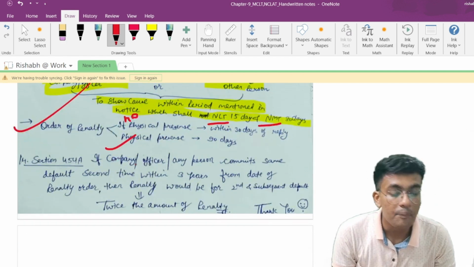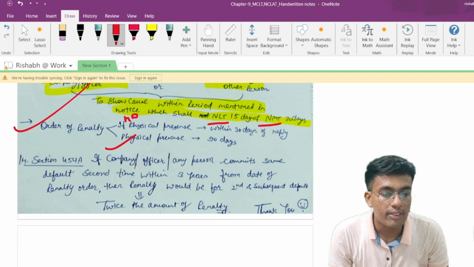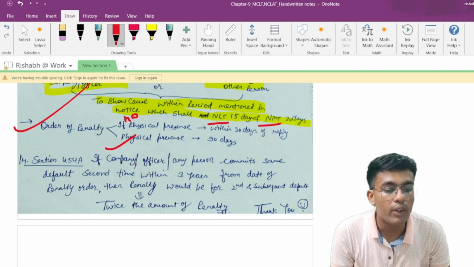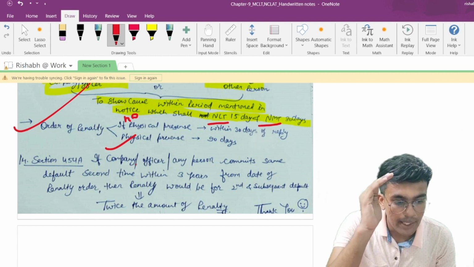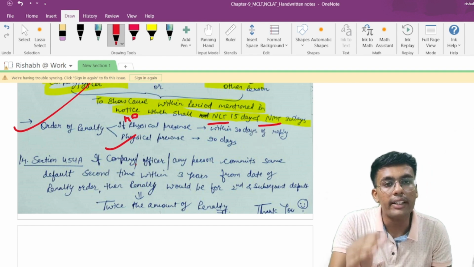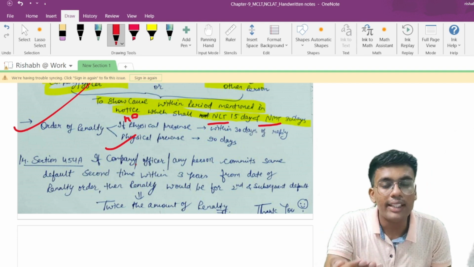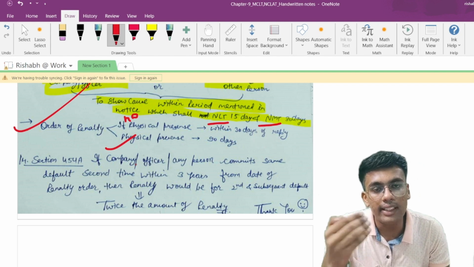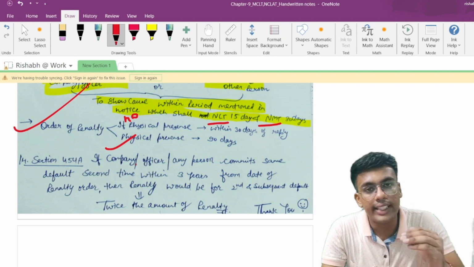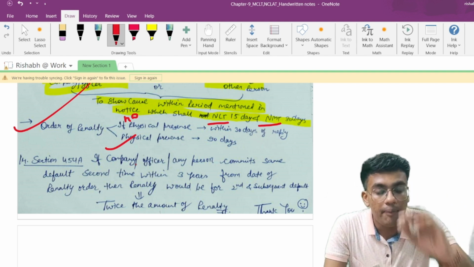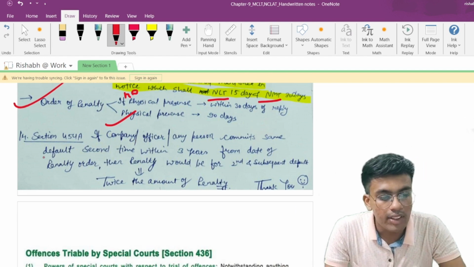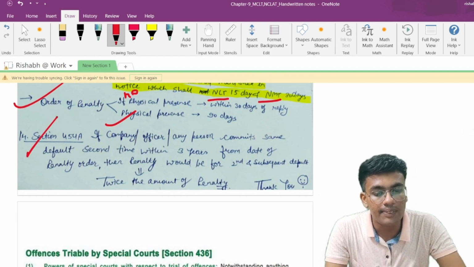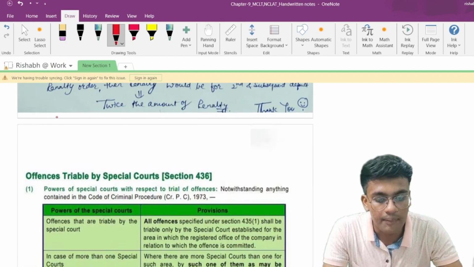Section 454A. If a company, officer or any person commits the same default a second time within 3 years from the date of the penalty order, then the penalty for the second and subsequent default would be twice the amount of penalty. Matlab, if the same offense is committed in the next subsequent 3 years, or the same offense is repeated in the next 3 years, then in such a case, for the second or subsequent offenses, the penalty amount would be twice the amount of penalty that was charged in the previous order. So, this is basically the provision with respect to NCLT and NCLAT.